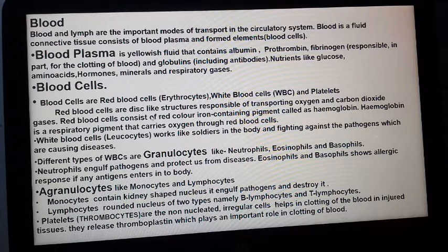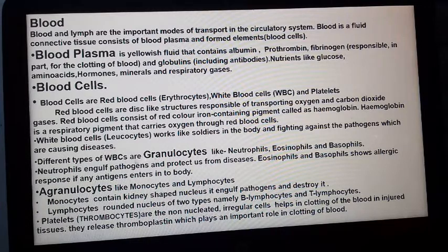So hemoglobin is a respiratory pigment, and hemoglobin has more affinity with carbon dioxide than oxygen. But in the lungs, oxygen is more, so it comes into the blood and binds with hemoglobin. But in tissue, CO2 is produced more, then CO2 binds with hemoglobin and is transported up to the lungs.